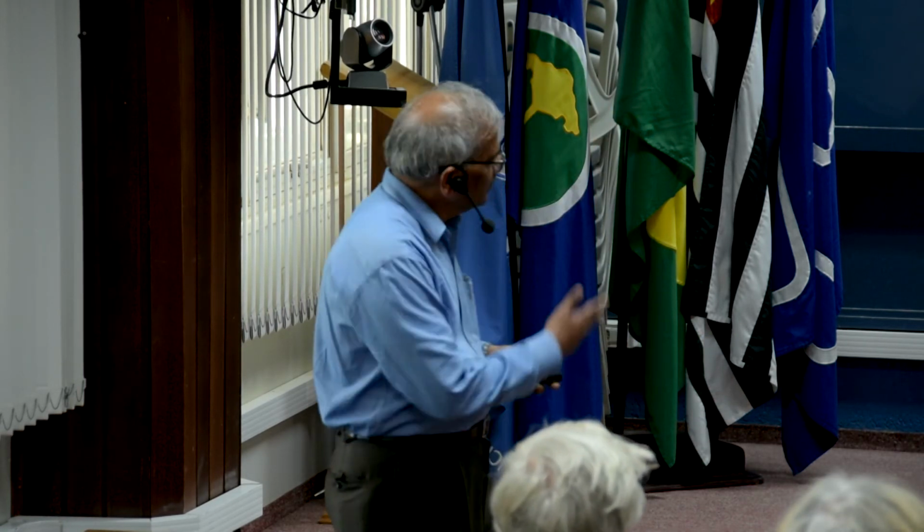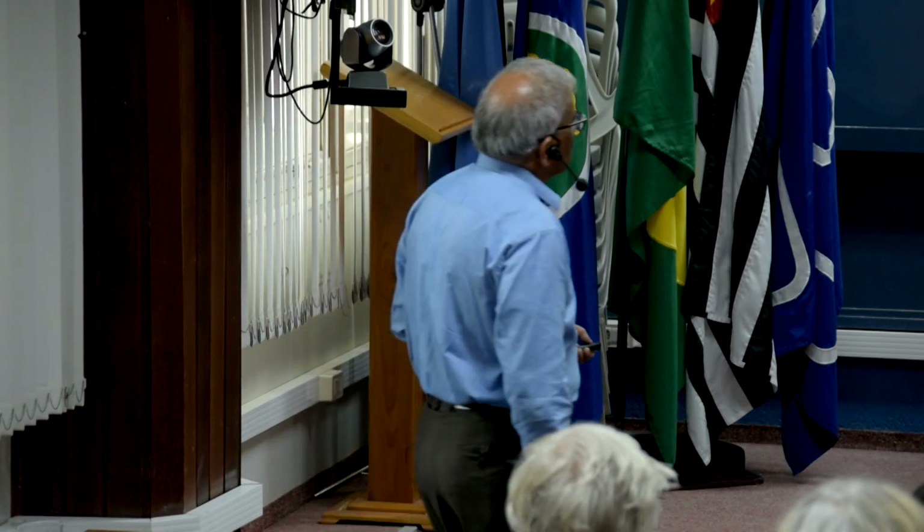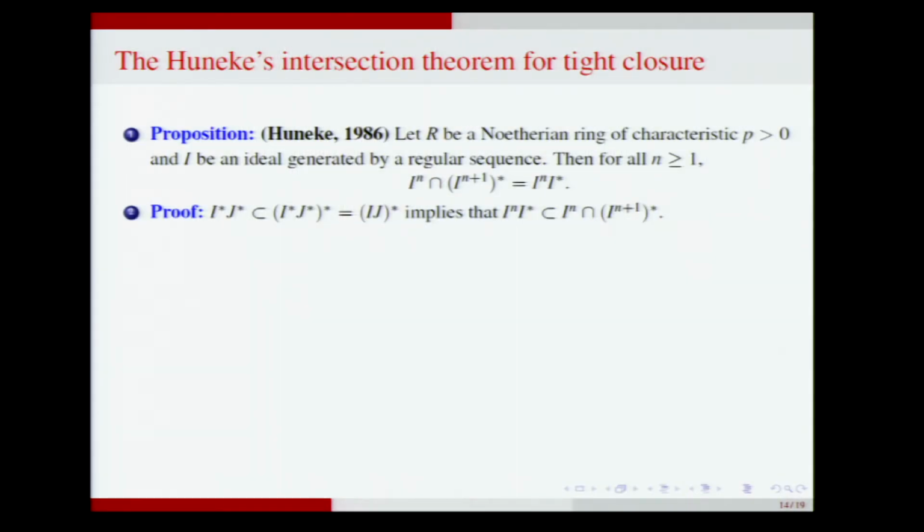So I want to illustrate that this has a very, very short proof as compared to the same theorem for integral closure. So first of all, by closure operation, I star times J star is contained in the tight closure of I star J star, and this is equal to the tight closure of I times J, and that implies that I^n times I star is contained in I^n intersection (I^(n+1))*. So this intersection theorem is ready-made for this containment. This is equal to I^n times I star.